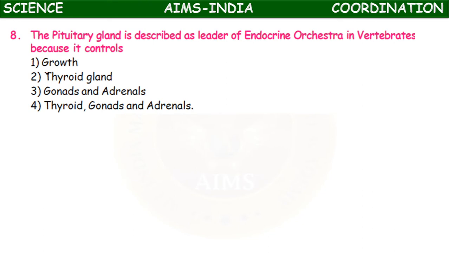The pituitary gland is described as the leader of the endocrine orchestra, or master gland, in vertebrates because it controls growth, thyroid gland, gonads and adrenals. Because of thyroid stimulating hormone, FSH, follicle stimulating hormone, and ACTH, adrenocorticotropic hormone, it controls the thyroid gland secretion, gonads, meaning testis and ovary secretions, and adrenal gland secretion.